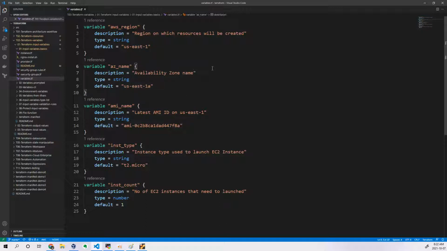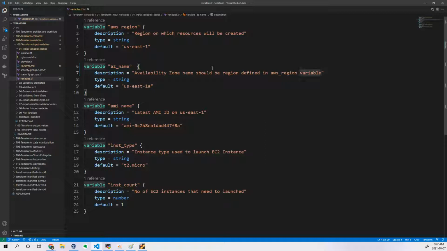So let me write that parameter as well. In the description, so that they will try to understand. So availability zone name should be as per the region name defined in AWS underscore region variable.